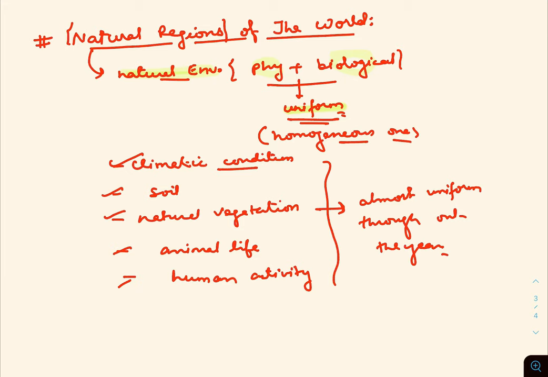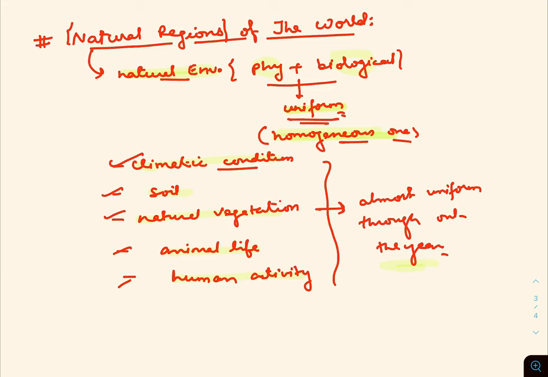It means that these natural or climatic regions are homogeneous, consisting of climatic condition, soil, natural vegetation, animal life and human activities that are almost uniform throughout the year. I think up to here it's okay, you understand the meaning of natural region.